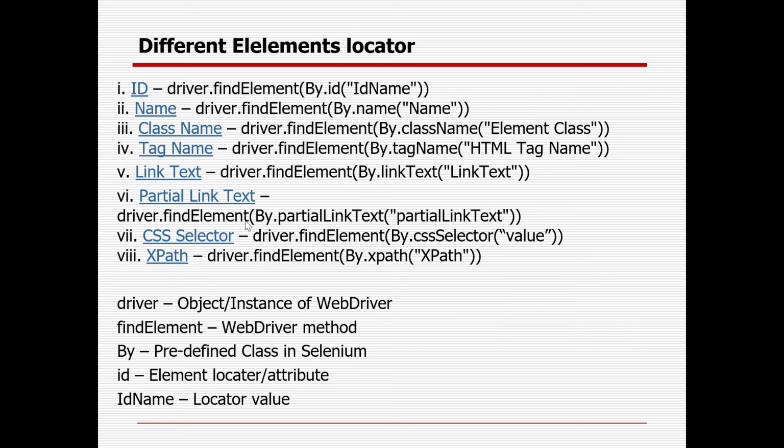Then what are the different element locators available to identify the element? Selenium supports ID, name, class name, tag name, link text, partial link text, CSS and XPath. These are the eight different element locators. So what is the syntax? driver.findElement(By.elementLocator, corresponding value). In case it does not have ID, name, class name, tag name, link text, partial link text, you need to go with CSS or XPath. You need to manually create it, or you need to go with the default one.